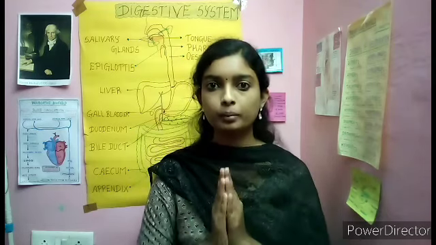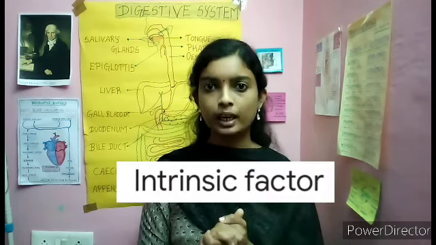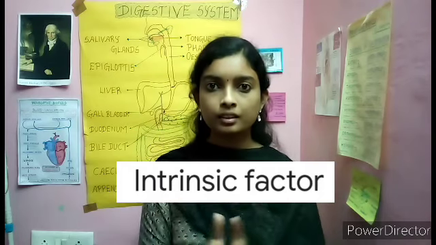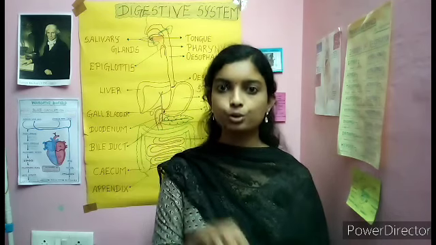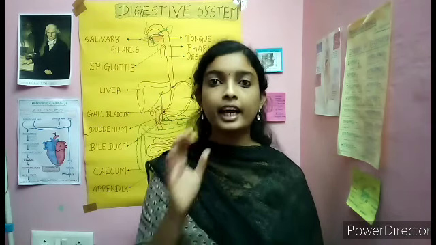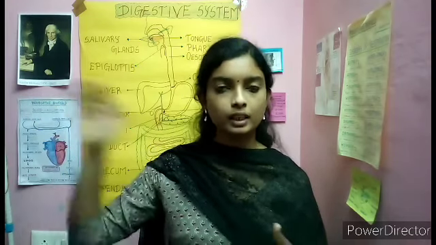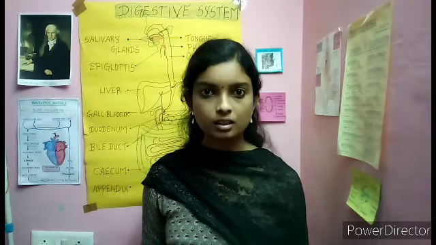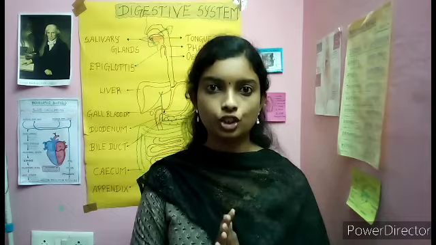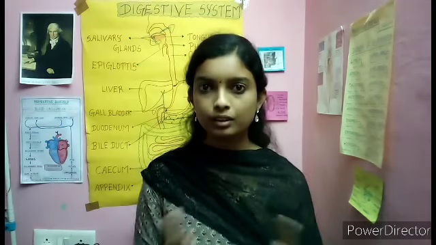And what is left? Vitamins. Okay. Vitamins are absorbed with the help of an intrinsic factor. What is intrinsic factor? Where is it present? In your stomach you have gastric juice, right? The gastric juice contains an intrinsic factor. It helps in the absorption of vitamin B12. Okay, so it plays a role in vitamin absorption also. So this is how the molecules of your food get digested and absorbed and we get energy. Fine. So I have almost covered everything in the digestion part.